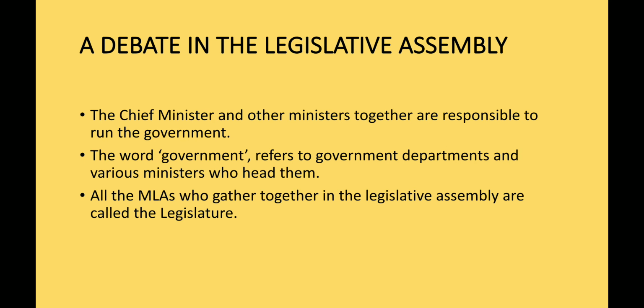The chief minister and other ministers together are responsible to run the government. Okay, the word government refers to the government departments and various ministers who head them, and all the MLAs who gather together in the legislative assembly are called as legislature. Okay, so the elected MLAs of government are responsible for the works done by the government. They are the executive part of the government. Okay, and all the MLAs assemble together in the assembly and are also called as legislature.